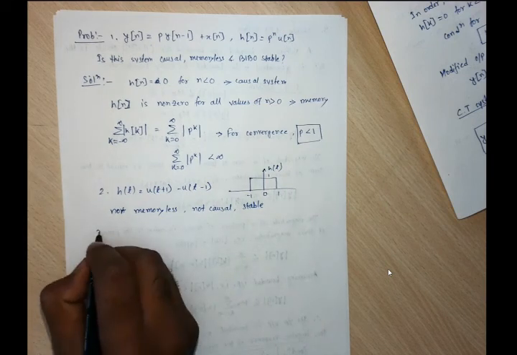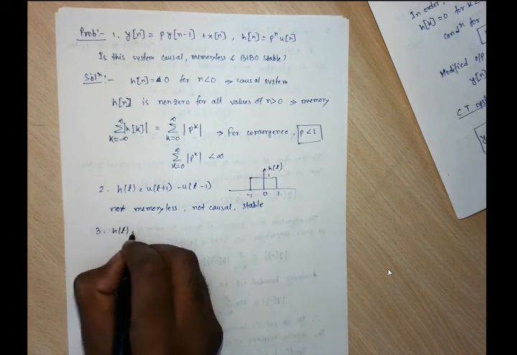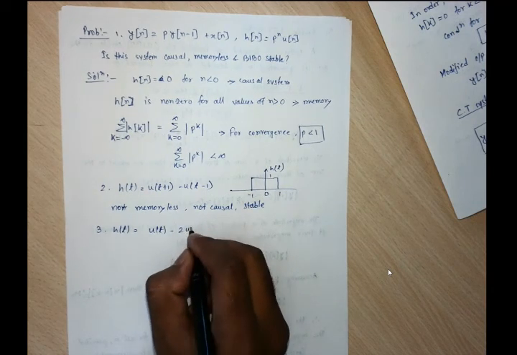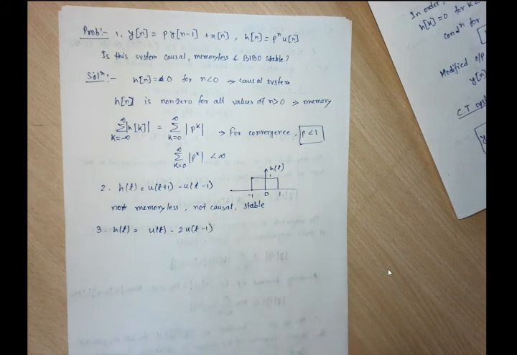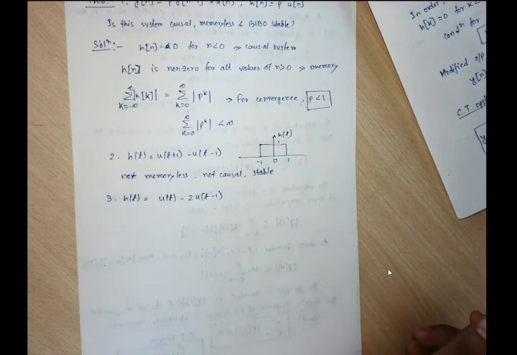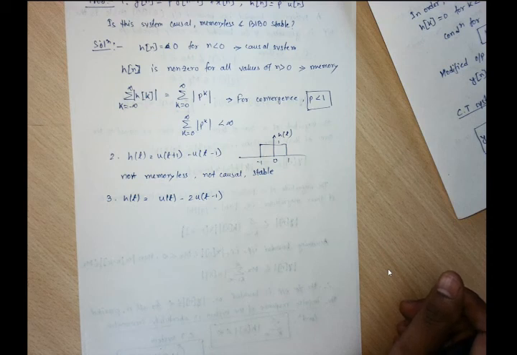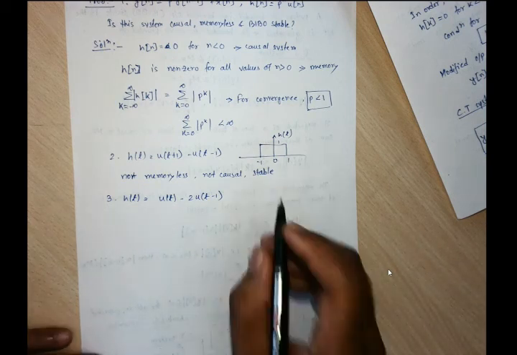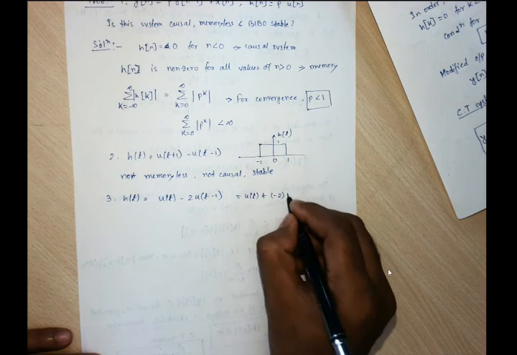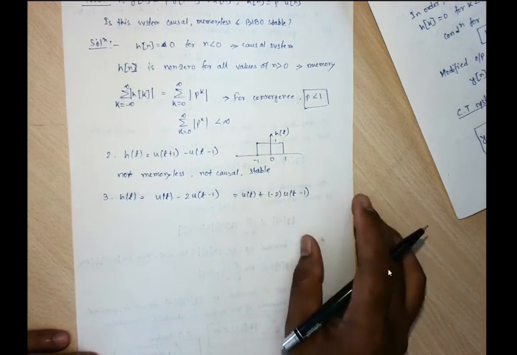So let us take another problem. h of t is u of t minus 2 times u of t minus 1. Find out about that. Is it a memoryless system? We can also write it like this, u of t minus 2, the magnitude, u of t minus 1, right?